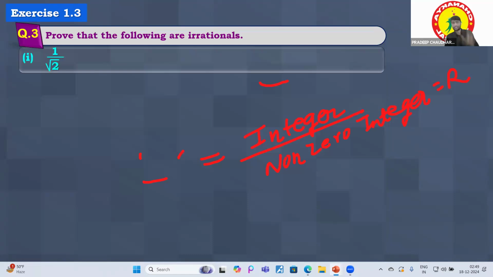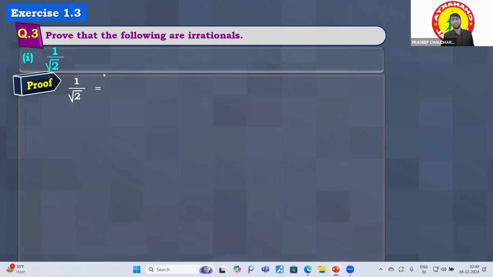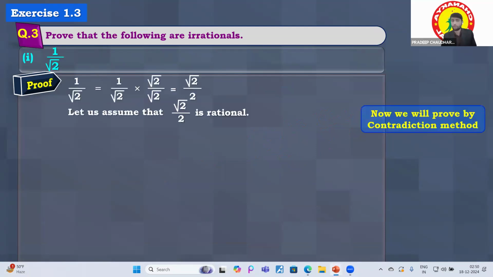Now you have to solve these questions at your home. Root 5, again, we will have the same approach. We will first rationalize the denominator. In this question, we will first rationalize the denominator and then move to the next step. Root 2 by 2 is rational.